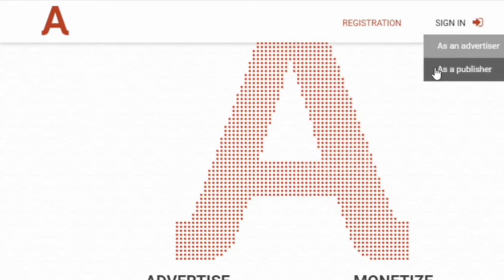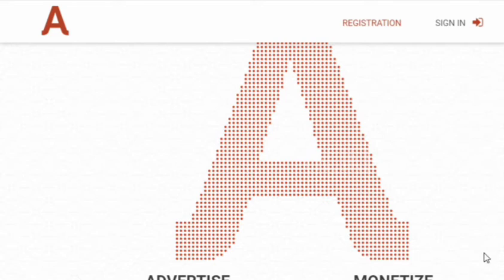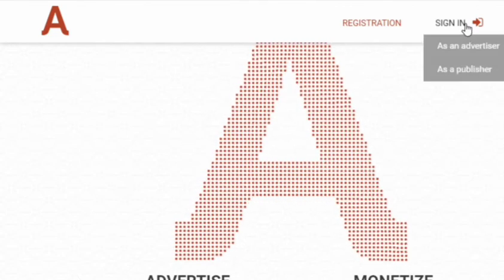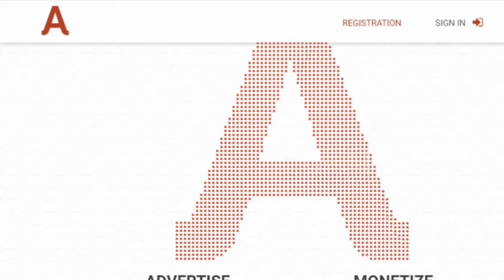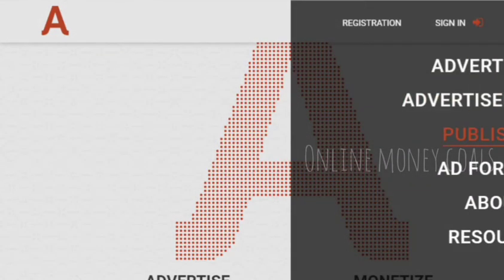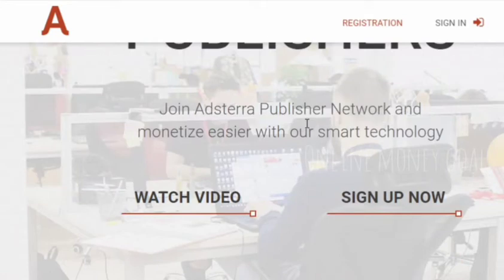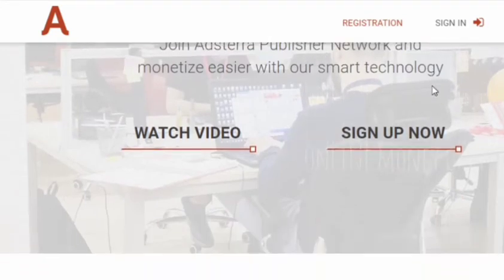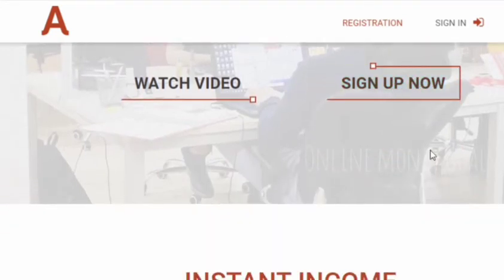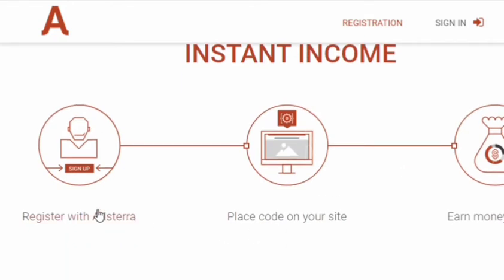Just go on to publisher. Starting off with signing in with AdSterra, you have to click on publisher, because you are a publisher, you are going to put those ads on your website and publish it. So click on publisher, or the monetize tab, or else you can even register with AdSterra and then modify your account. So sign up now, or whatever you have to give.